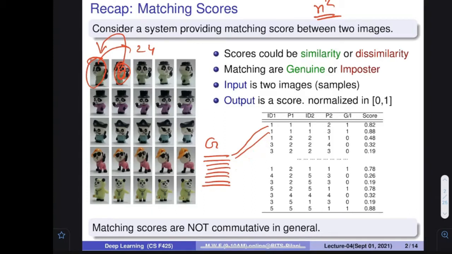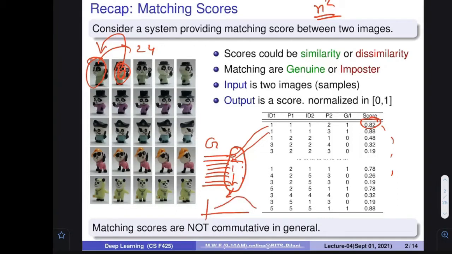And then I want to find out what is the frequency of a particular score. Means 0.82, how many times is this particular value going to come over here? Another number, how many times is it going to come? So I can find out the frequency, meaning the probability of getting that particular score. I can find out the probability of all the scores. So let us collect these scores, and then let us try to find out the probability of a particular score.